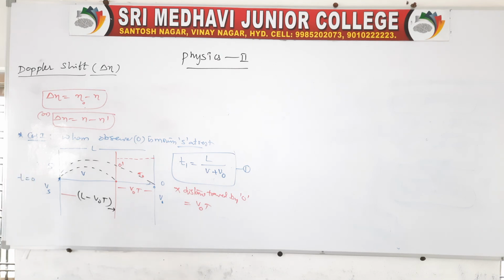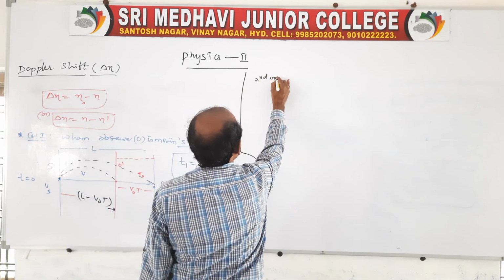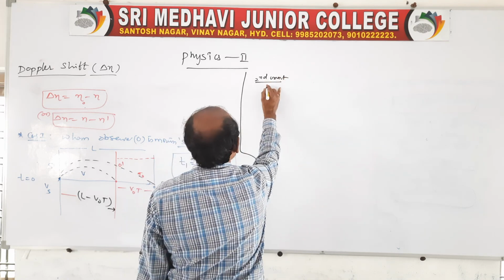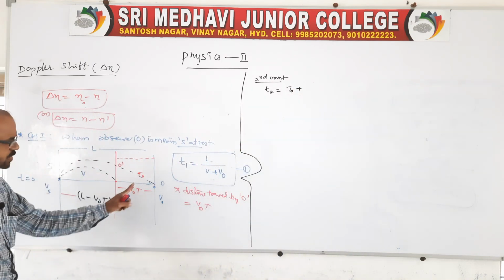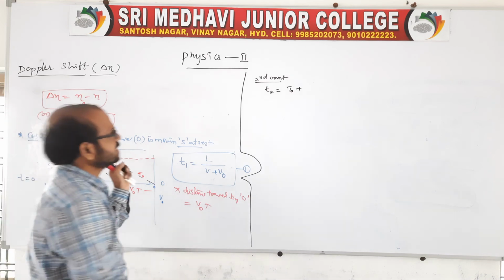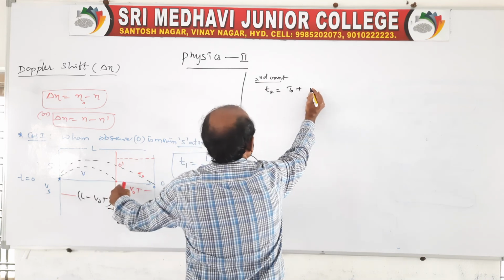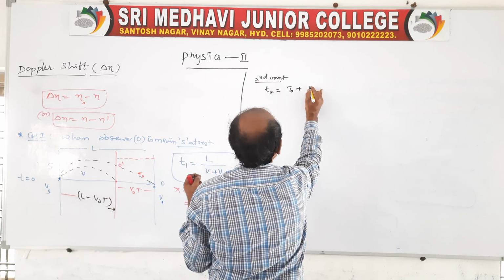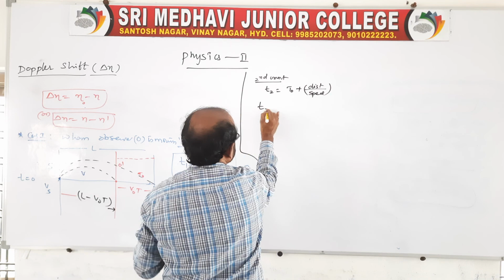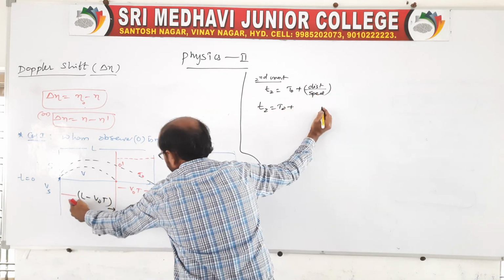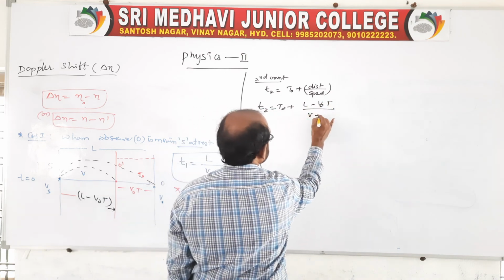So the second crest is observed by the observer at time t2, which is t0 plus the time taken to travel from S to O dash. The time taken is distance by speed. Clear? So t2 is equal to t0 plus L minus V0 t by V plus V0.